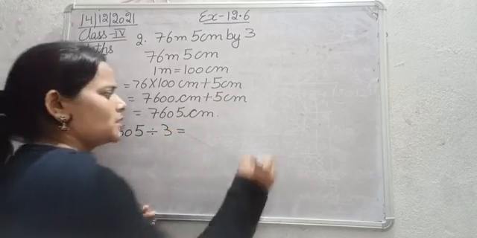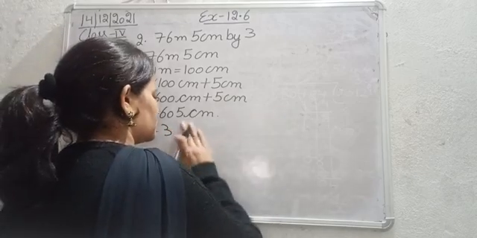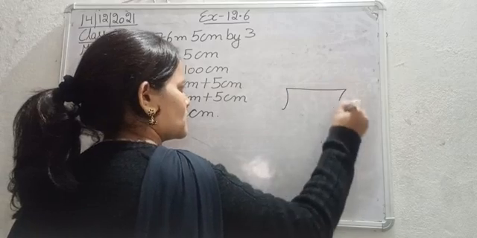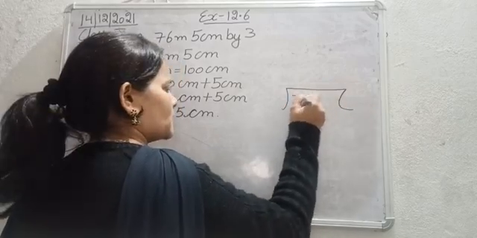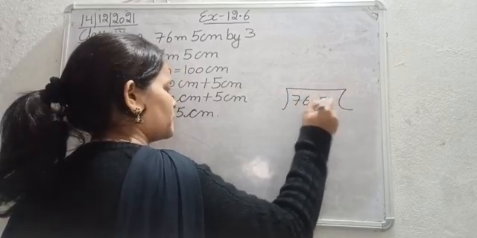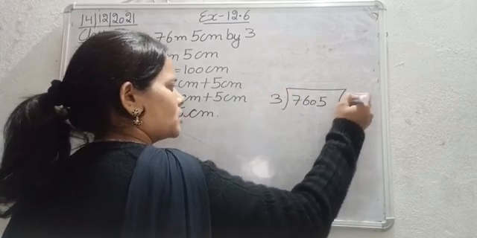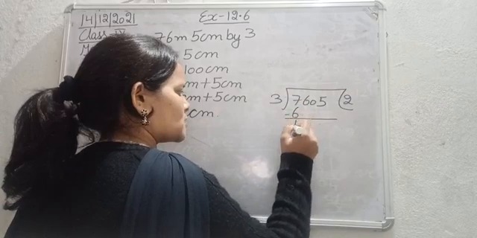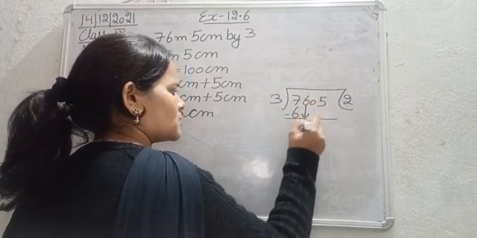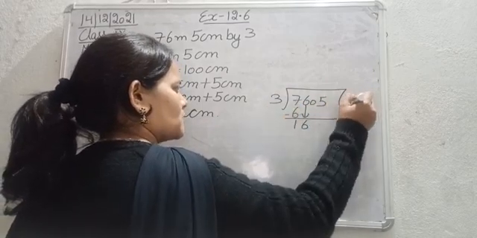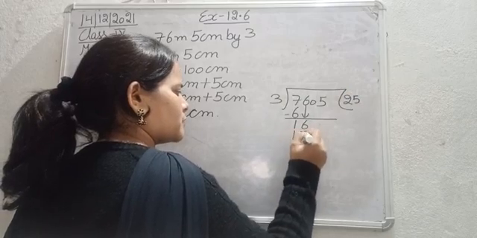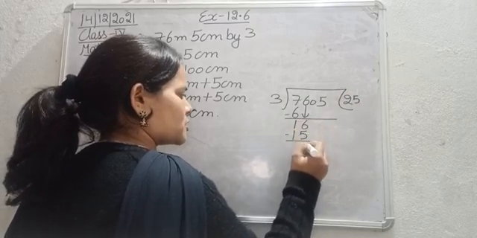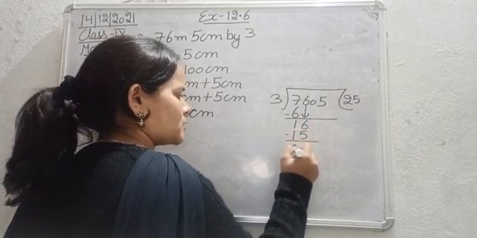Okay, so let's divide it. This is 7605 divided by 3. 3 2s are 6. 7 minus 6 is 1. Bring down 6. 3 5s are 15. 16 minus 15, 6 minus 5, 1. 1 minus 1, 0.